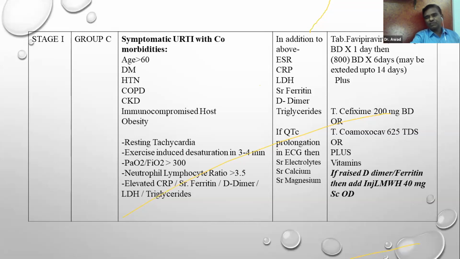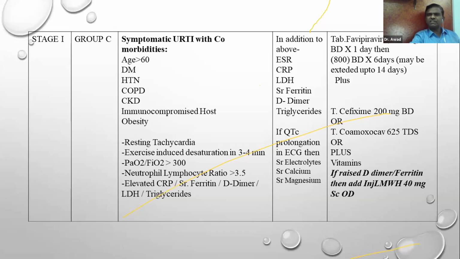You also have to estimate the CRP, C-reactive protein, serum ferritin, D-dimer, LDH, and triglycerides in these patients. All these investigations point towards inflammation and severity, and then you can make the diagnosis that this patient is severe.